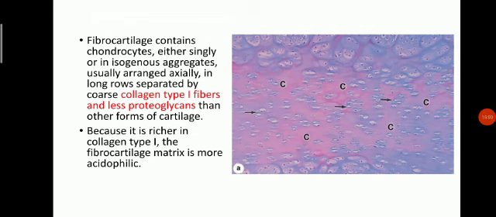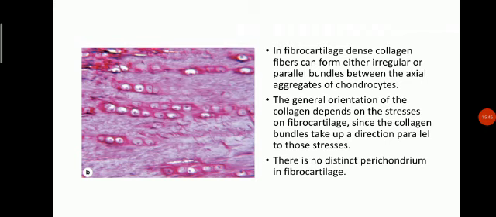Fibrocartilage contains chondrocytes either singly or in isogenous aggregates, usually arranged axially in long rows, separated by coarse collagen type 1 fibers and less proteoglycans than other forms of cartilage. Because it is richer in collagen type 1, the fibrocartilage matrix is more acidophilic. So, this is the matrix which is more eosinophilic, and these are the cells, chondrocytes in lacunae surrounding them. They are arranged axially. You can see they are running in long rows.